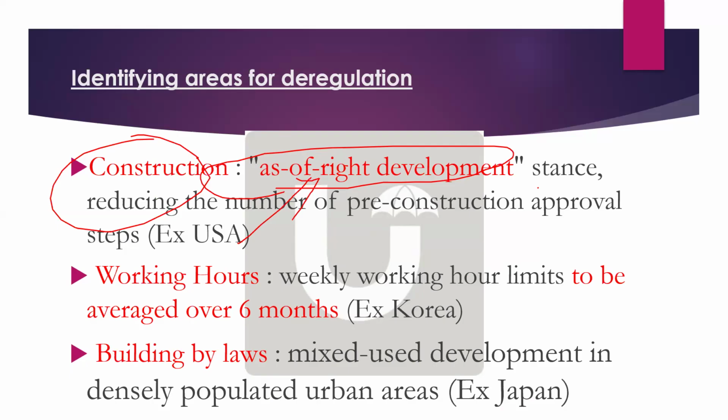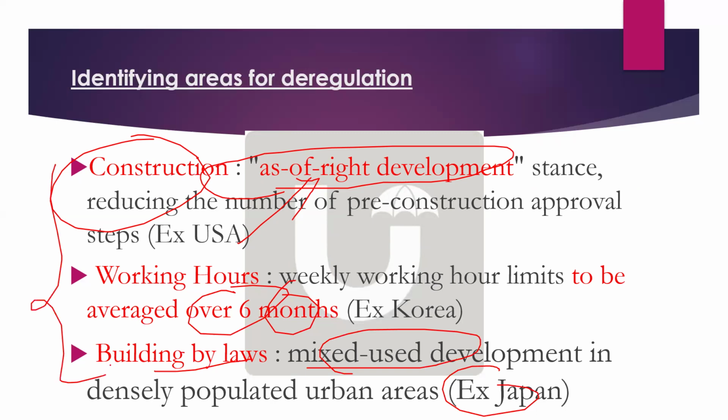And in Korea, what happens is rather than looking for working hours every day, Korea follows a principle of average over 6 months. Okay, so the working hours principle has to average over 6 months rather than looking for an everyday working hour limit. Okay, and then building bylaws also in Japan. What happened? So rather than focusing only on one thing, mixed use development has been allowed, especially in urban areas in Japan. So just like example, you write this thing, example USA, write this thing, example Korea, and write building bylaws mixed use development, example Japan. Okay, so it is easy to write in one line in the exam as well. Okay, so these are some of the identified areas for deregulation.